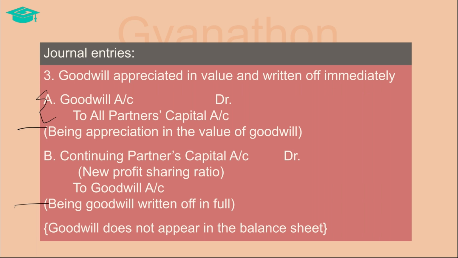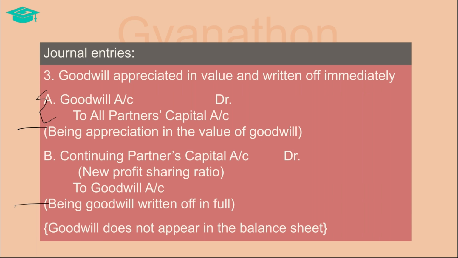This is done by contribution from the continuing partners in their new profit sharing ratio. Why is the write-off done by considering the new profit sharing ratio? Because the goodwill is written off only by the continuing partners. Their capital accounts are credited in the old ratio and debited in the new ratio.